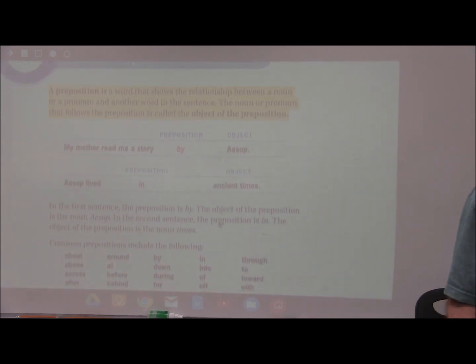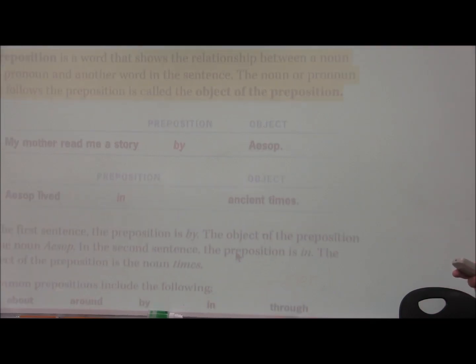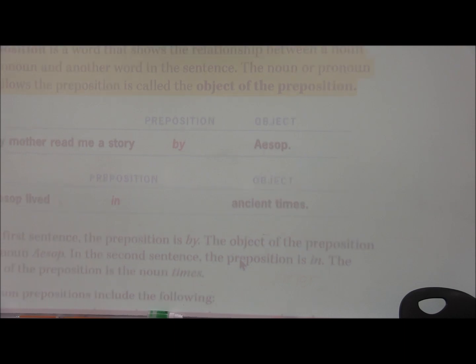All right, a preposition is a word that shows the relationship between a noun or a pronoun and another word in the sentence. We're basically going to be looking at prepositional phrases. Let's make this just a little bit bigger, make it easier for you guys to see it at home. The noun or the pronoun that follows the preposition is called the object of the preposition. Again, don't get all hung up with all of these terms and terminologies. We're going to make this as easy for you as possible.